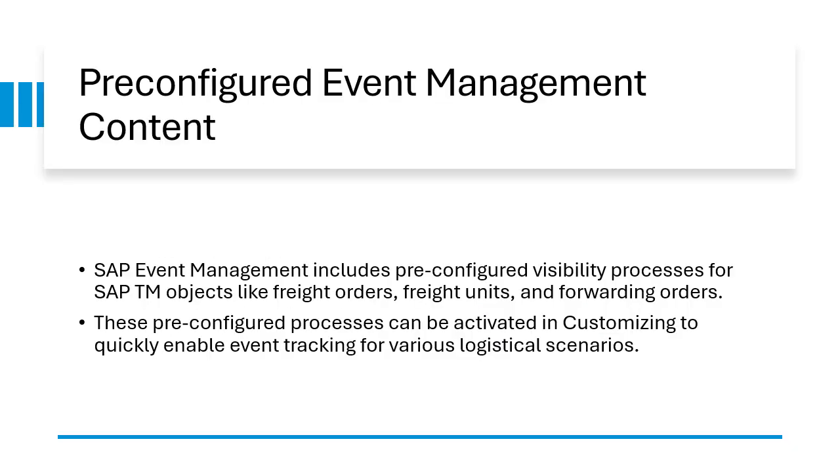And then we have the pre-configured event management content. So pre-configured content in SAP Event Management includes templates and configuration for common logistics and supply chain processes. This content can be adapted to meet specific business needs, making it easier to implement SAP Event Management and leverage its tracking and monitoring capabilities without extensive customization.